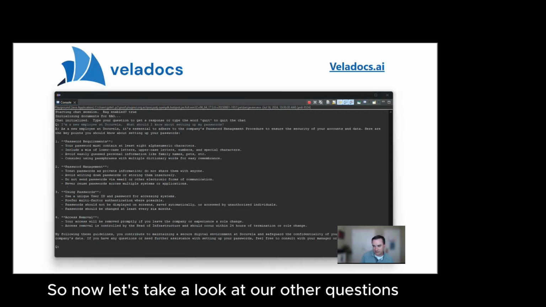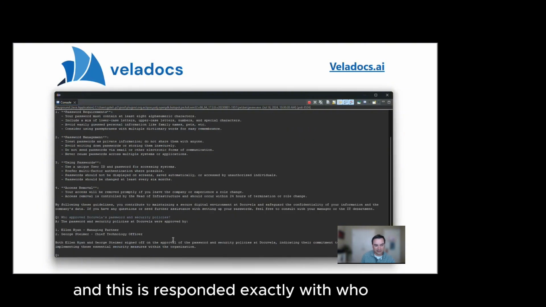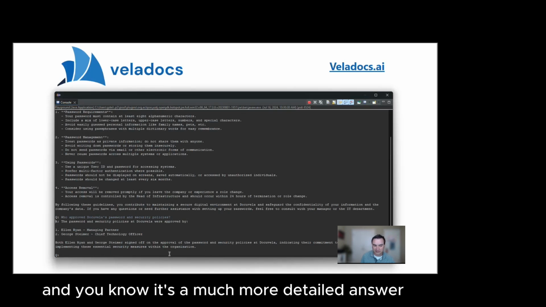Now let's take a look at our other questions. Who approved the password and security policies? And this has responded exactly with who approved, their role, and it's a much more detailed answer.